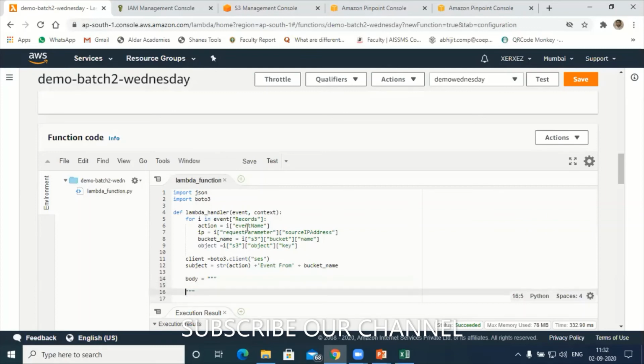I'll use a break statement, BR. Under BR, this email is to notify you. Hold on, I'll just write the contents of the email. This email is to notify you.